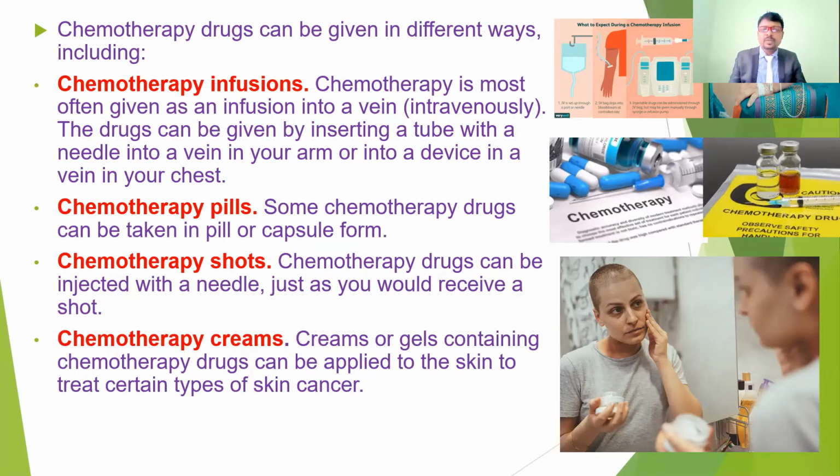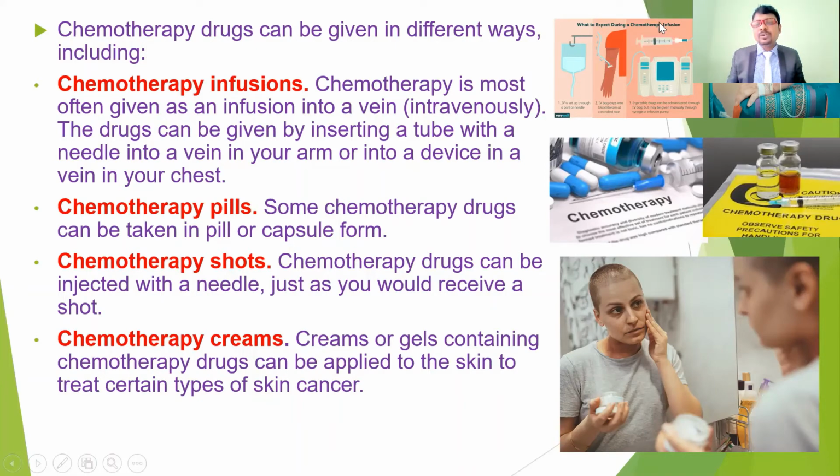Chemotherapy infusion means giving the medication intravenously. These drugs can be given by inserting a tube with a needle into the veins, and into a device. Before giving chemotherapy, surgeons insert a small device inside the body. The infusions are given directly into the body, so if you give any medication, it goes into the device.